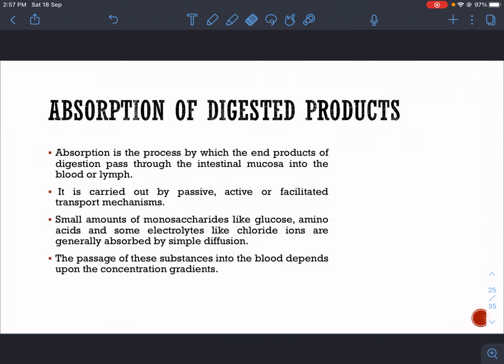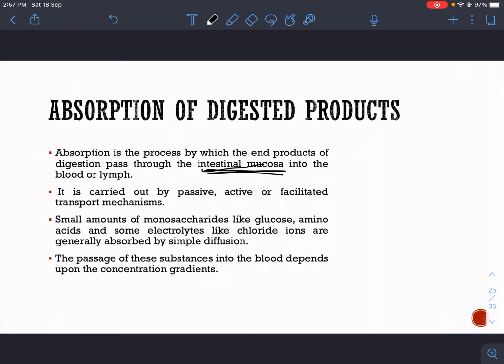Absorption of digested product. Absorption is basically the process by which complex food compounds are broken down into simpler compounds and then are absorbed by the intestinal mucosa. Here we are saying intestinal mucosa because we are particularly talking about the intestine.